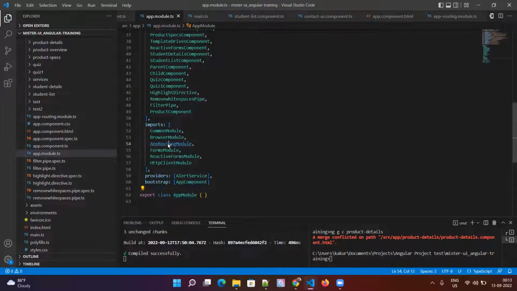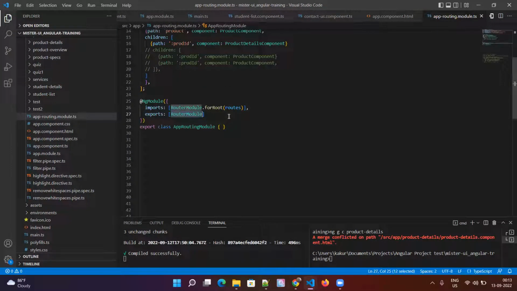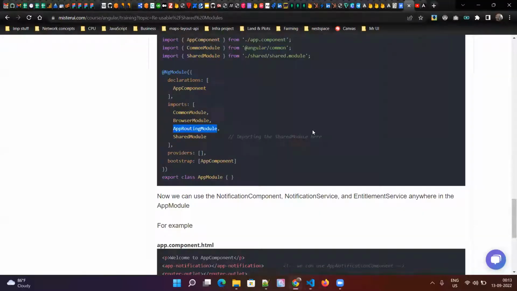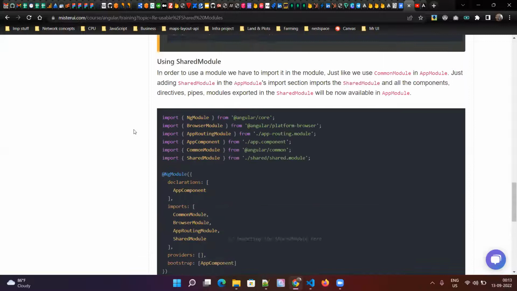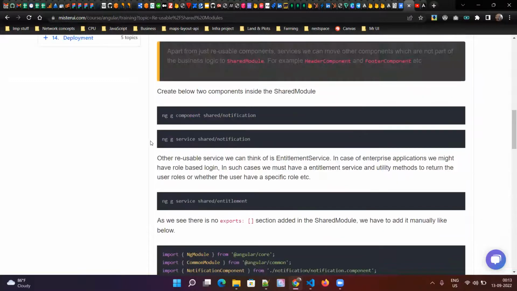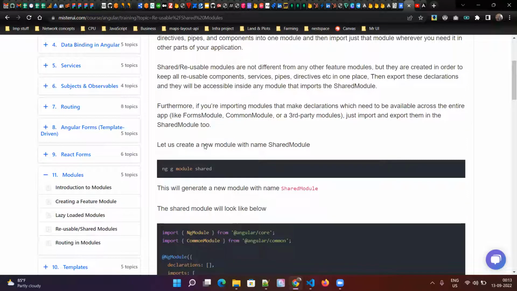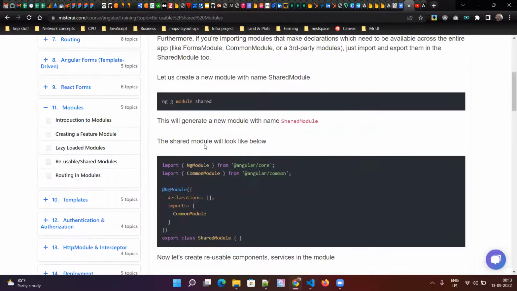So what we are exporting is the router module imported here. That is one thing: they'll ask how to make a component available to use in other modules.